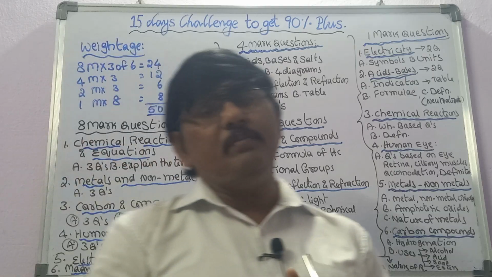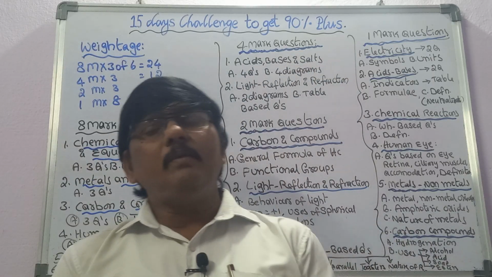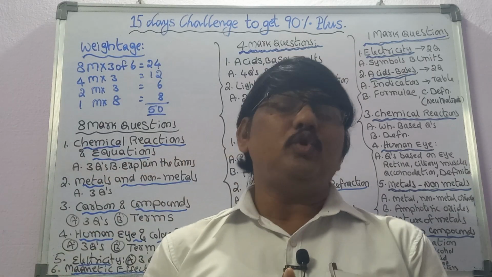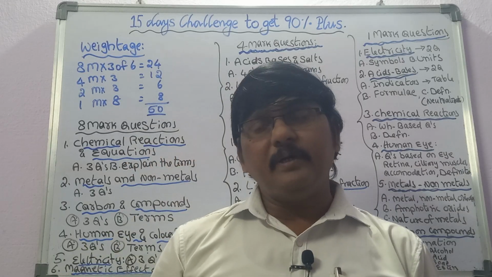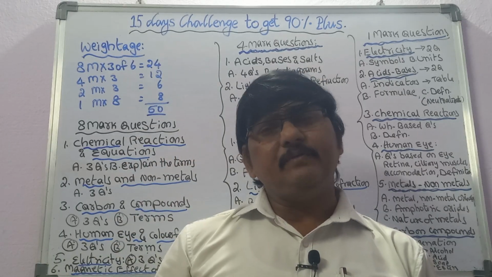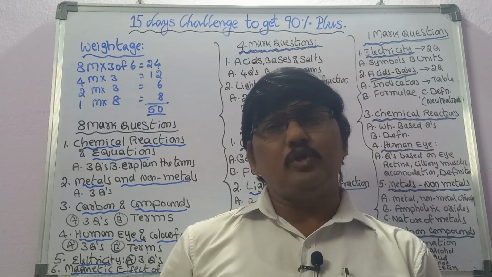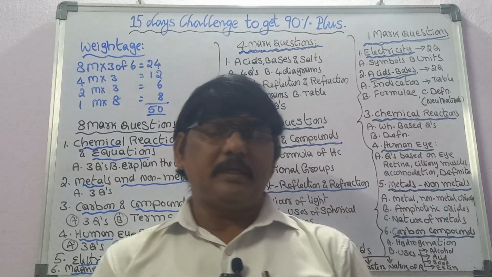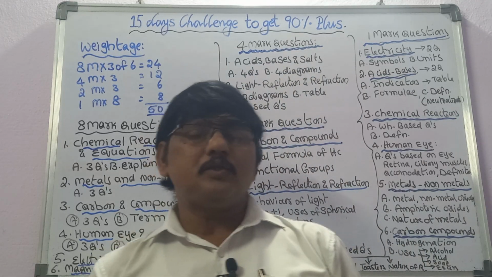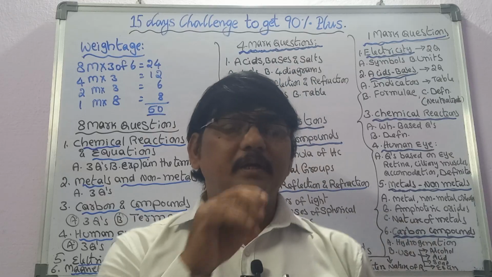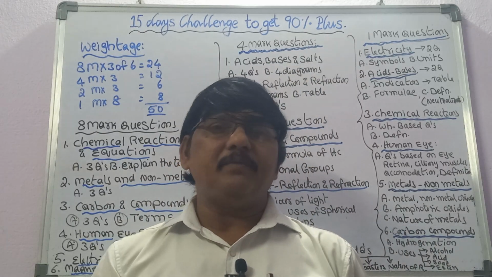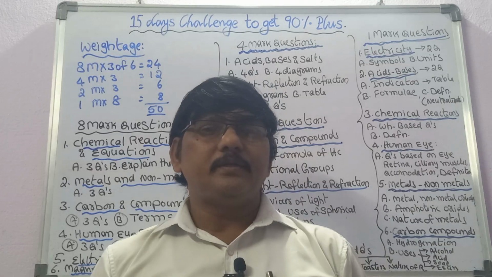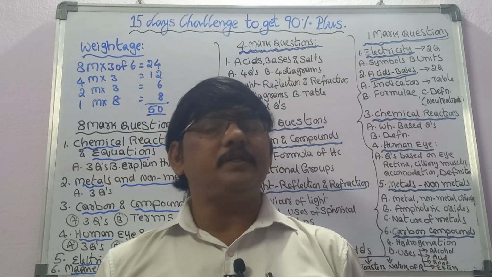And now coming to metals and non-metals. In metals and non-metals, majorly one question is repeatedly asked: what do the metals reacting with oxygen produce? Two things we can write: metal oxides, which are basic in nature. Next one, non-metals reacting with oxygen: non-metal oxides are acidic in nature.